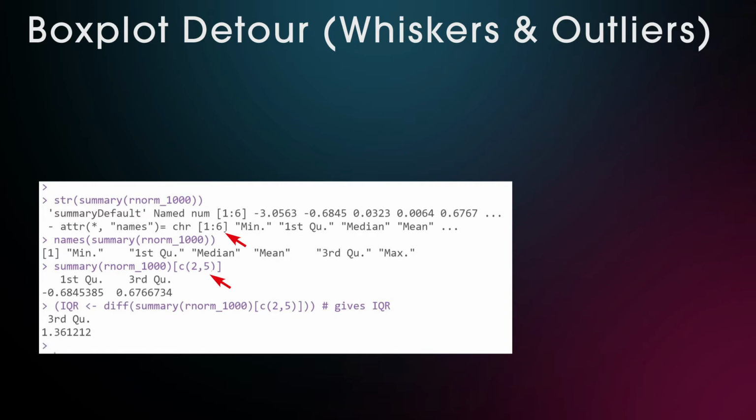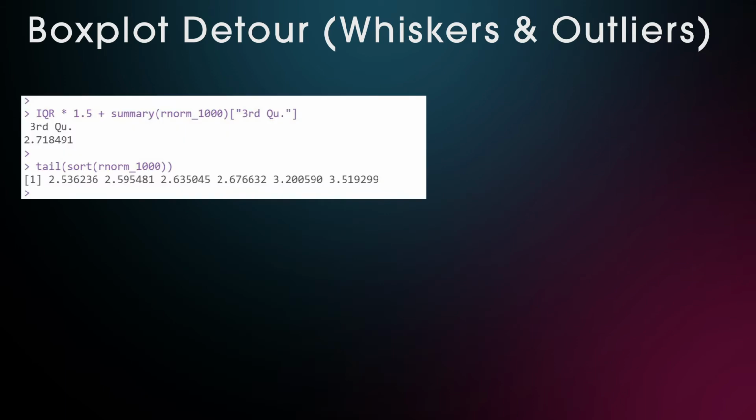And now if we want to determine if a point is an outlier, we would have to check the upper limit, which is 1.5 times the interquartile range added to the third quartile. And this would be everything above 2.718. So what we do next is we sort the 6 highest points of our 1000 normally distributed points, and